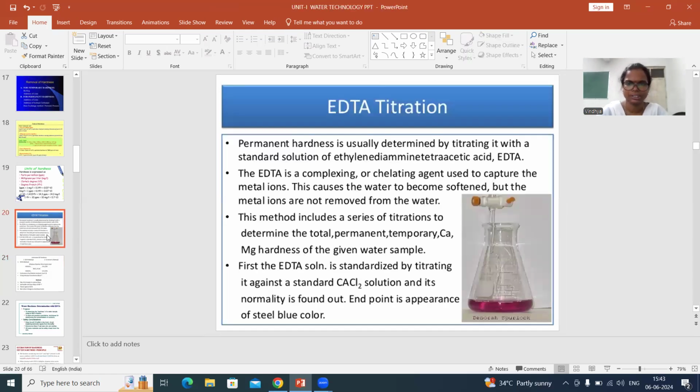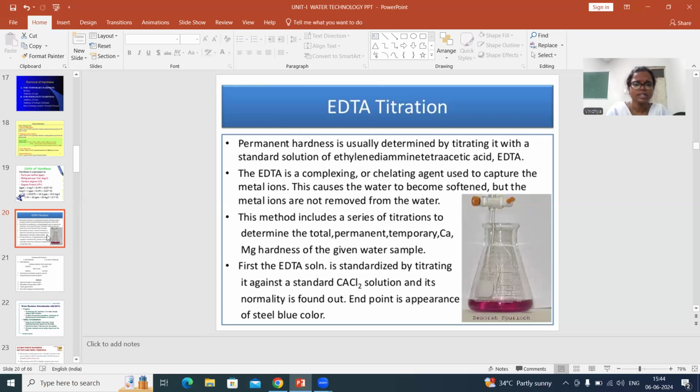Now, coming back to EDTA titration. With this titration, you can determine temporary hardness, permanent hardness, and also total hardness. All types of hardness can be determined. And if you look at EDTA, it is a complexing and chelating agent which is used to capture metal ions. So when it captures the metal ion, the water becomes soft. But the metal ions are not removed from the water. They will be there in the water, but they are arrested with the EDTA. That is one thing you should know.